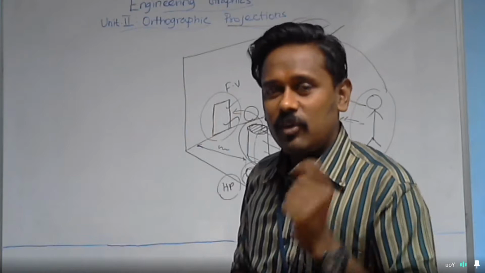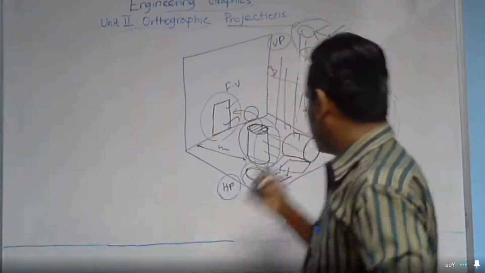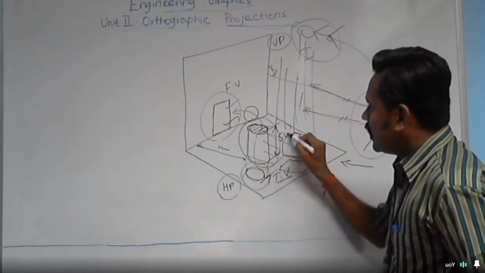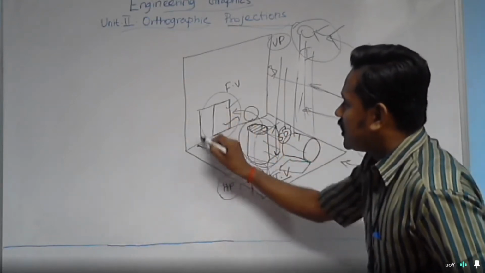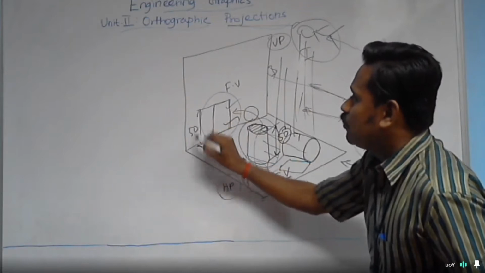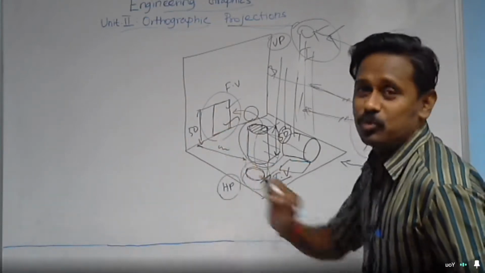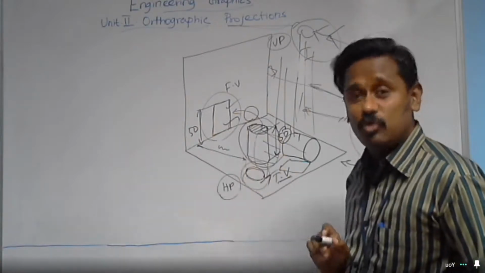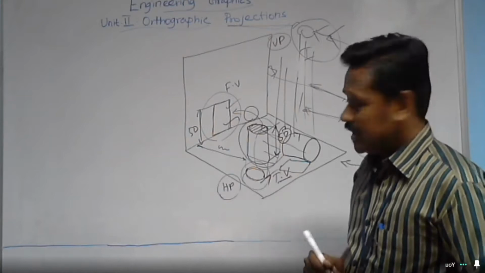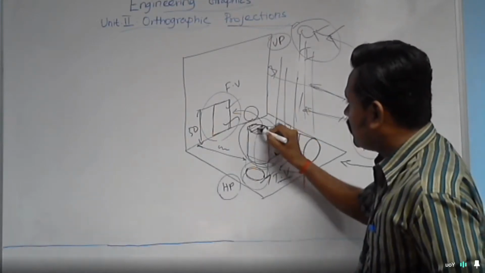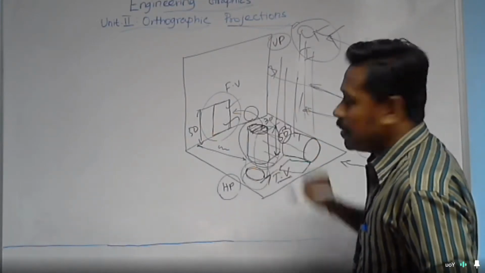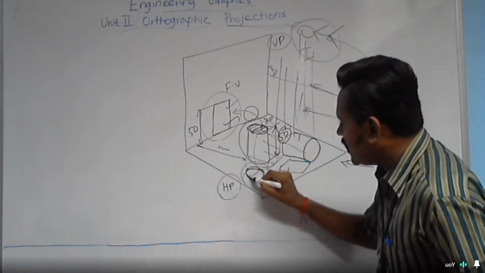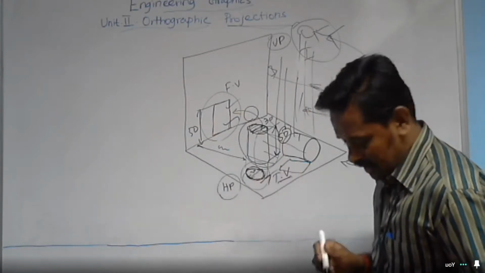Because here everything should be true to dimension. If the height of the cylinder is 50 mm, then the height of the rectangular front view obtained is also 50 mm. The dimension should be true. The shape may be different, but the dimension should be true. It should be 50 mm. If the cylinder's diameter is 30 mm, then the circle obtained as the top view has the same diameter, 30 mm. Okay, keep this point in mind.